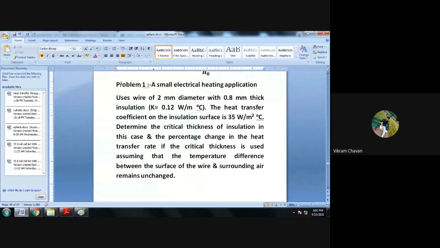The heat transfer coefficient on the insulation surface is 35 watt per meter square degree Celsius.